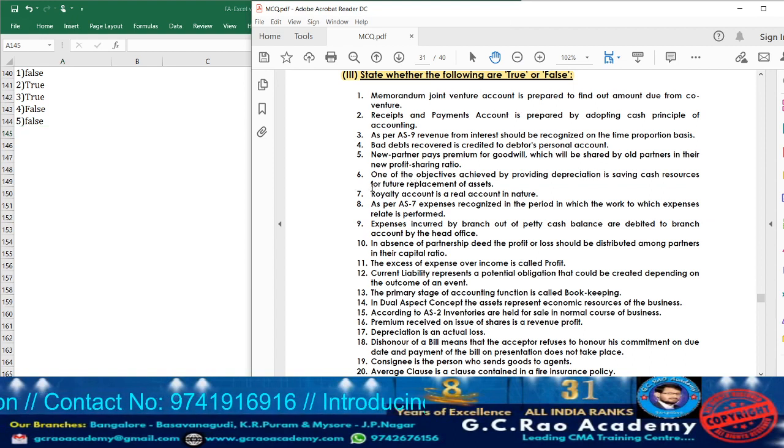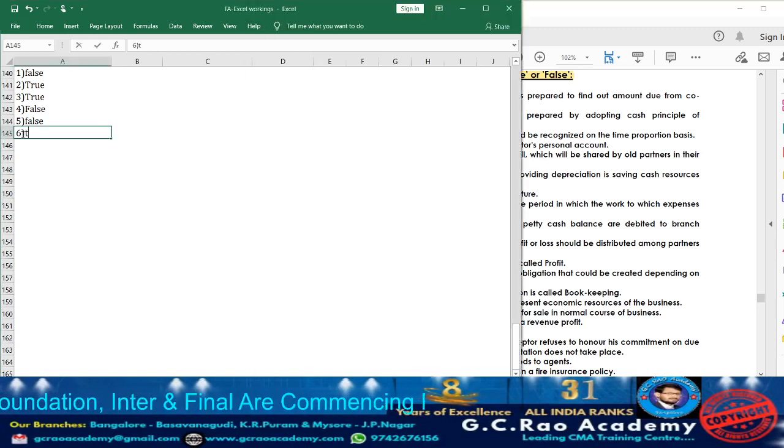Now moving on to question 6. What are they telling? One of the objectives achieved by providing depreciation is saving cash resources for future replacement of assets. So usually why do they provide depreciation? So that after a certain period they have to replace the asset. For that purpose, they usually charge depreciation on assets. So the statement they have given is correct. So take down question 6, the answer is true.